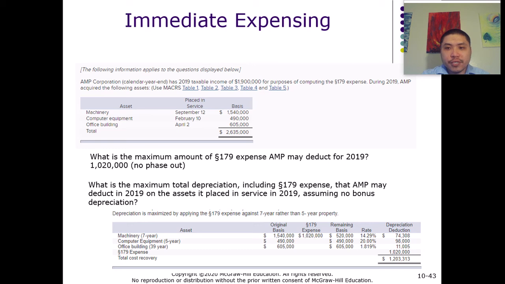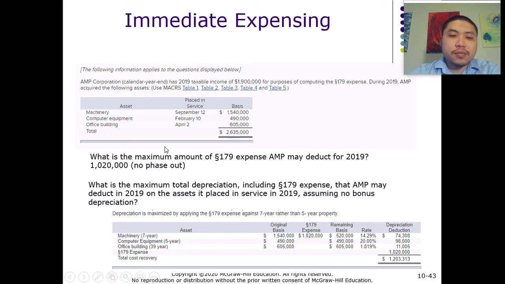During 2019, the company acquired the following assets: a piece of machinery placed into service on September 12th, with a basis of $1,540,000; computer equipment put in service on February 10, with a basis of $490,000; and one office building put into service on April 2nd, with a basis of $605,000.